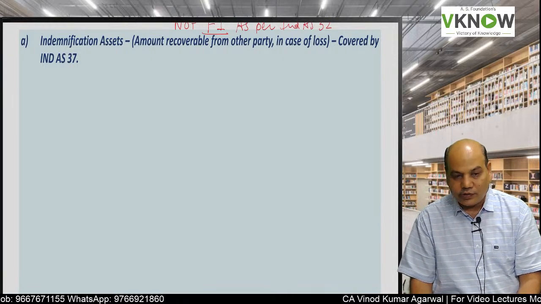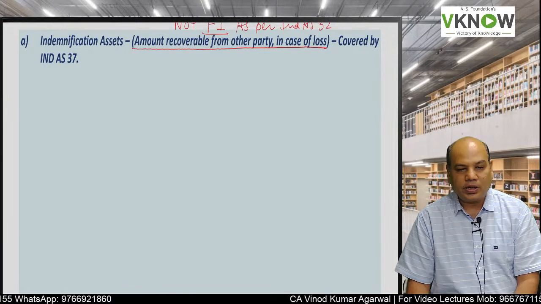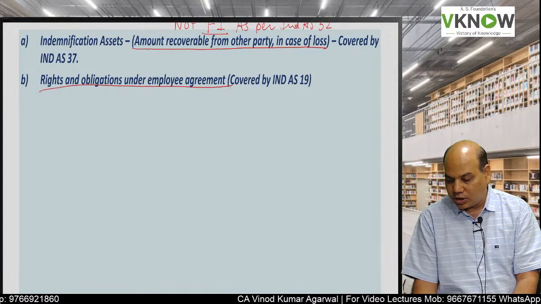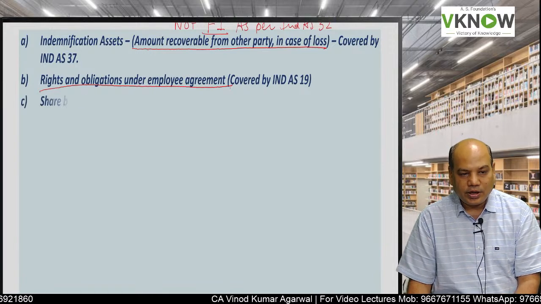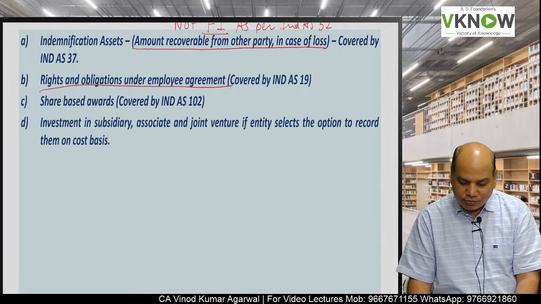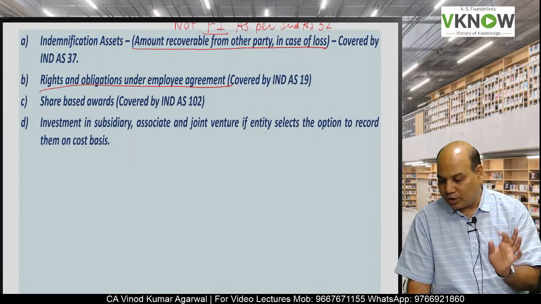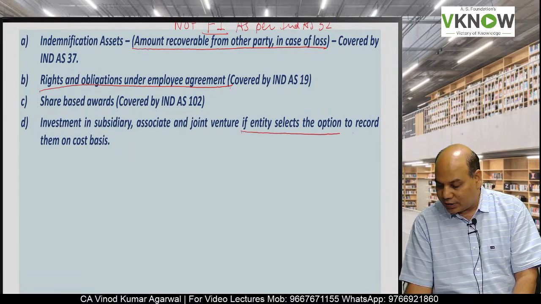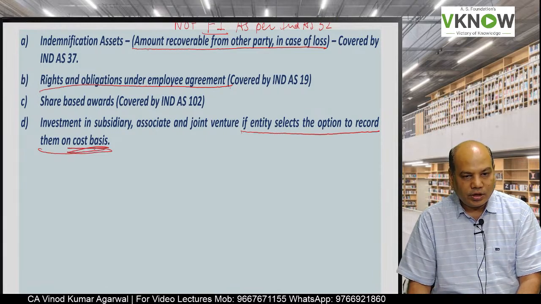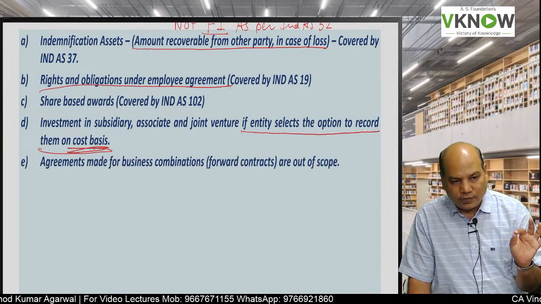What are these items? One is indemnification asset, that is amount recoverable from another party in case of loss. Ind AS 37 is applicable. Rights and obligations under employee agreement, Ind AS 19 is applicable. Share based award, Ind AS 102 is applicable. Investment in subsidiary, associate, joint venture. If the entity selects the option to record on cost basis, investment in subsidiary, associate, joint venture can be recorded either on cost basis or fair value basis.